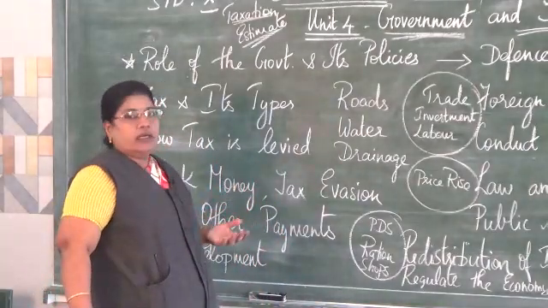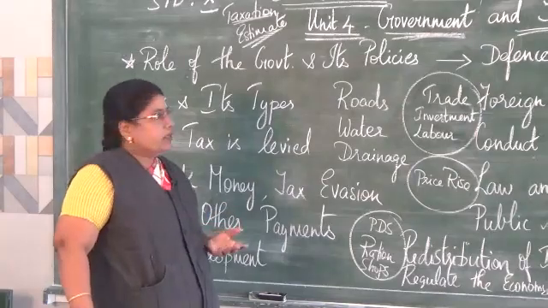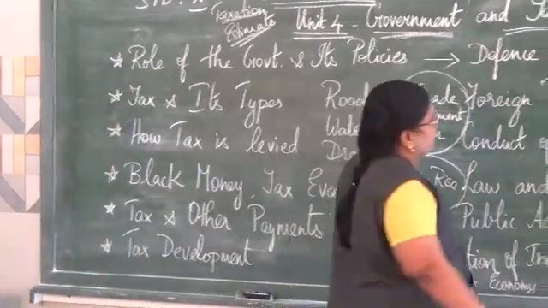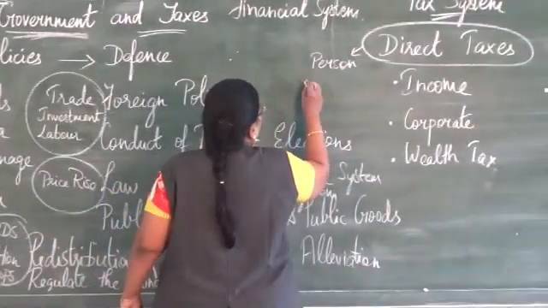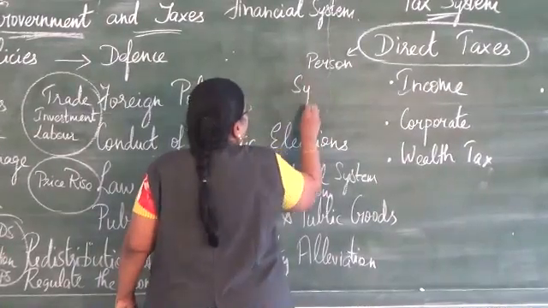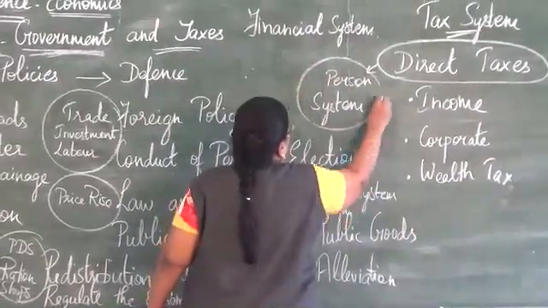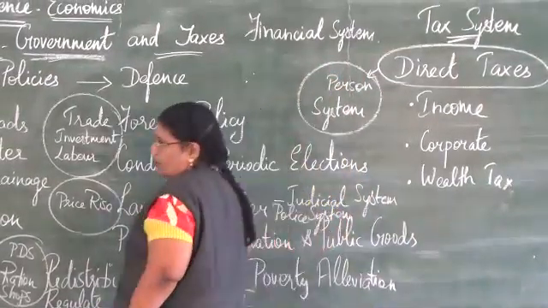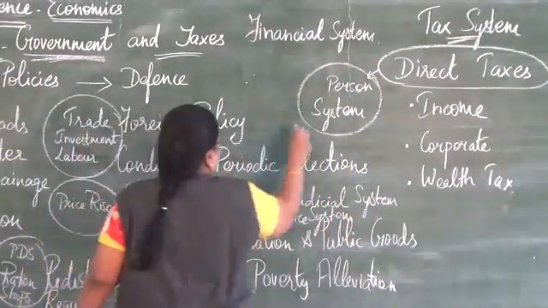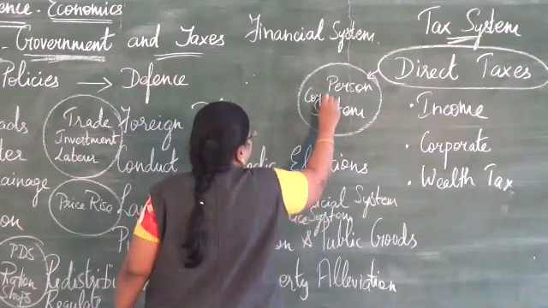It may be an individual, otherwise it may be an entire system or administration. So, the tax may be paid by a single person, otherwise it may be a corporate system.